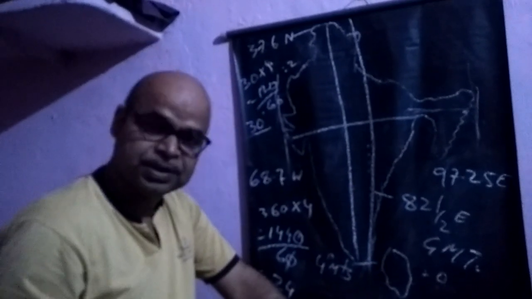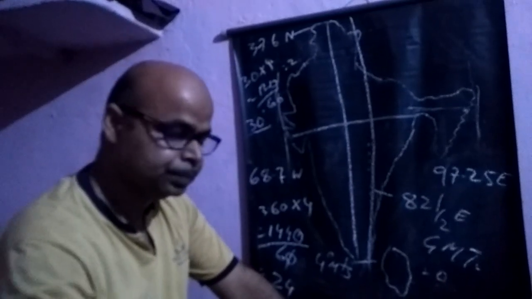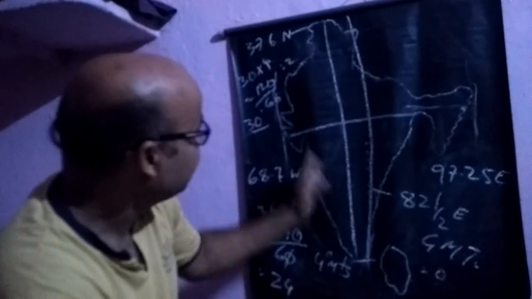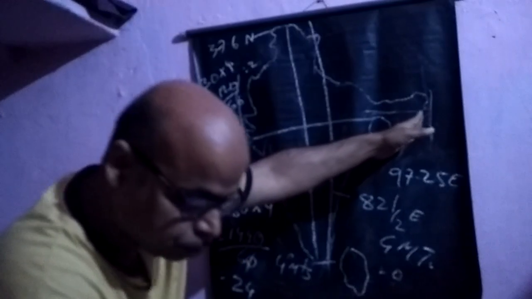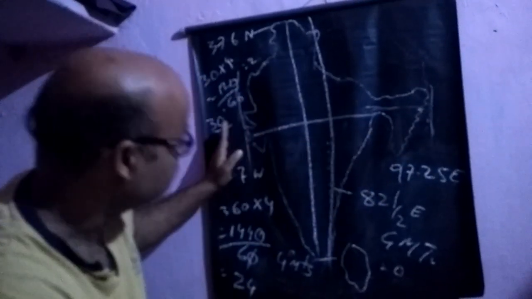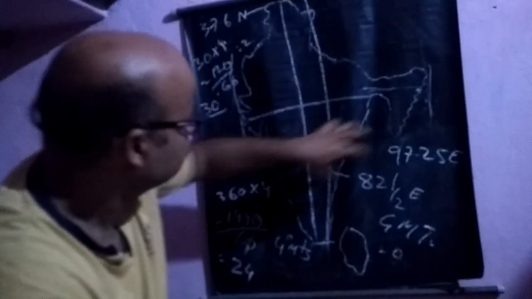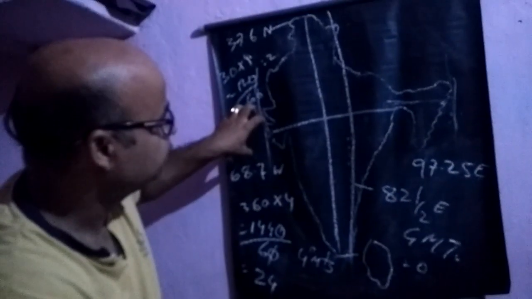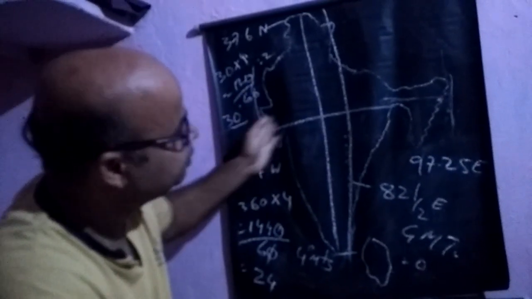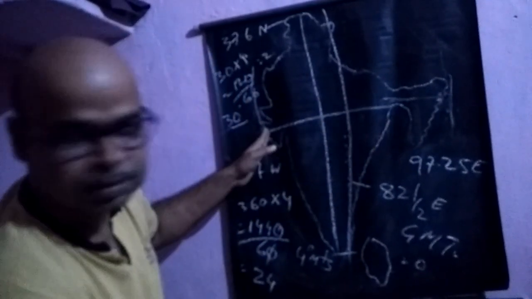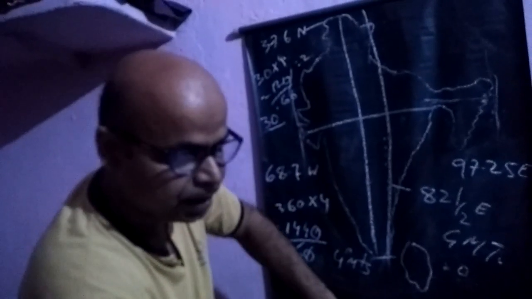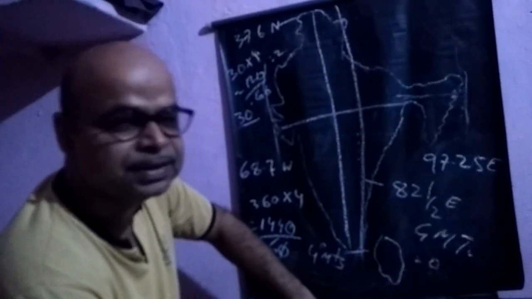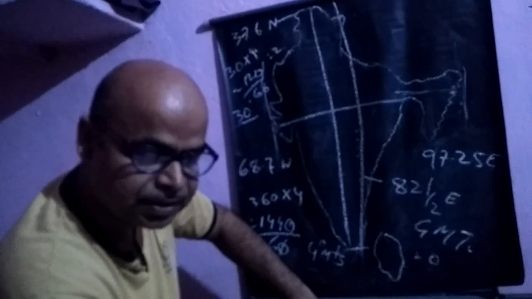And the second question is, why is there a time difference between Arunachal Pradesh and Gujarat? You know the answer to the time difference between Arunachal Pradesh and Gujarat. But my second question is, why has 82.5 degrees east been selected as the standard meridian of India?